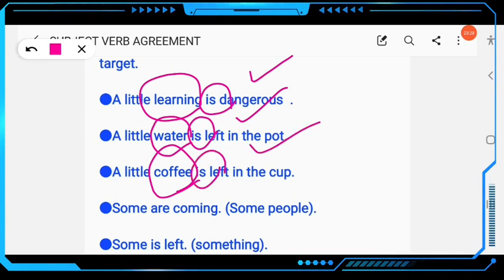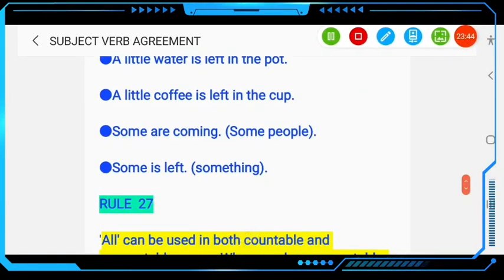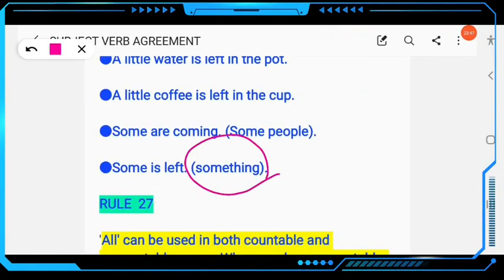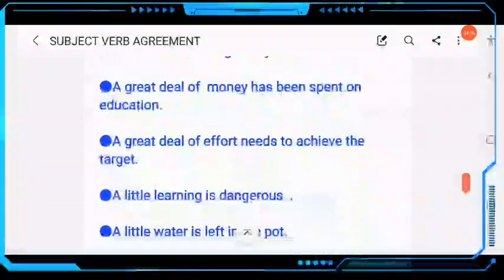Then next, some are coming, so this is the exception. Some are coming means some people are coming. We are talking about some people, some boys, some girls. Next, some is left means something is left. Uncountable here, that's why the verb is singular. Here, some is countable, that's why the verb is plural. Some are coming means the people are coming, some is left means something is left, uncountable. Clear? So this is rule number 26. Then next we come to rule number 27.